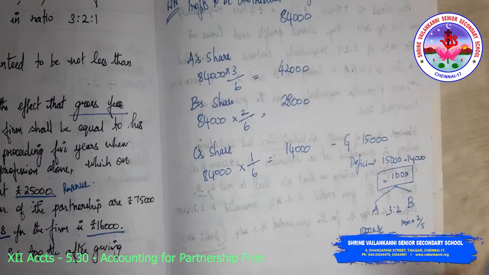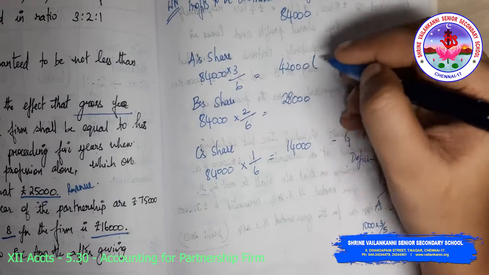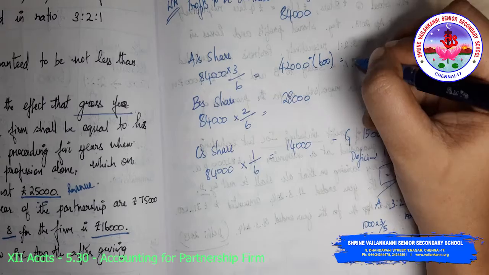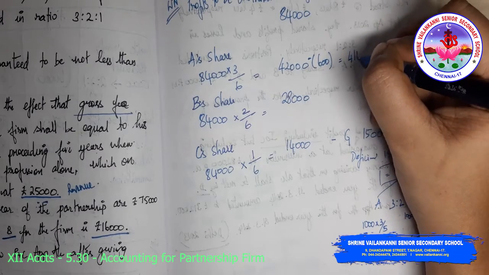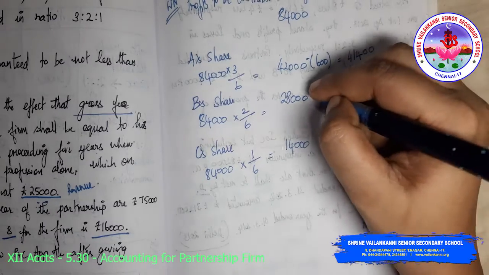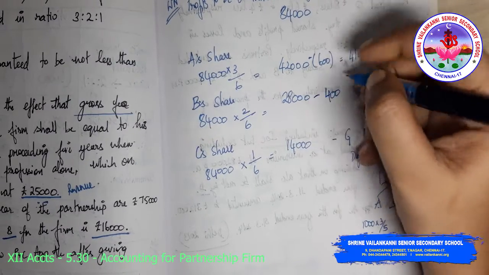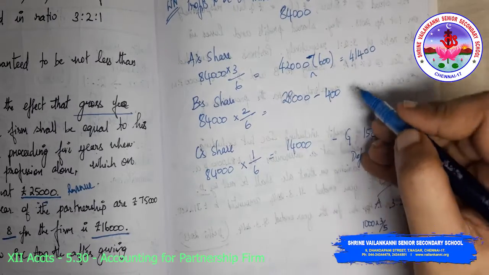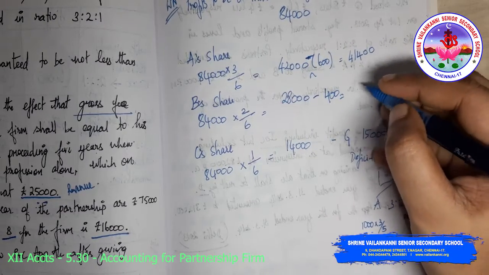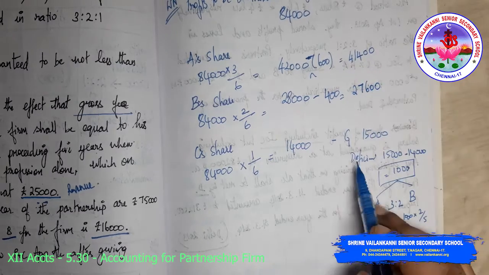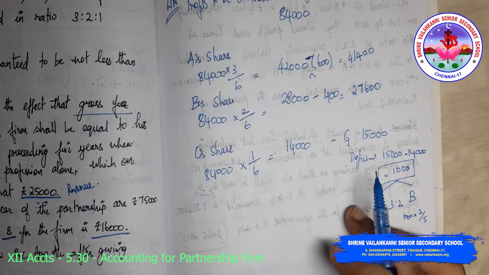From the profit of A, I am going to deduct this 600 so that his actual profit will become 41,400. And from B, I am going to deduct 400 so that his actual profit will become 27,600, and C's share will become 15,000.